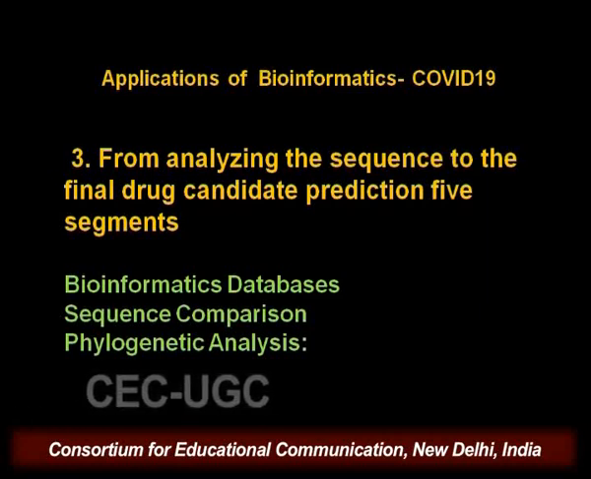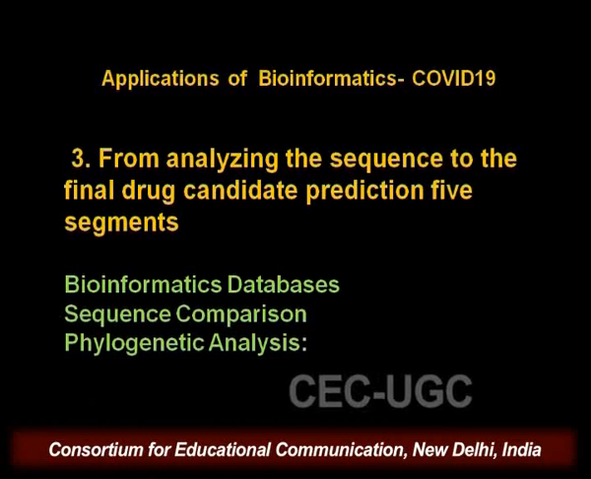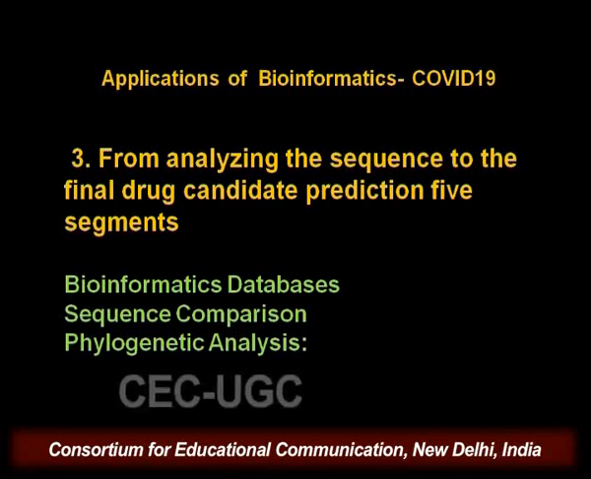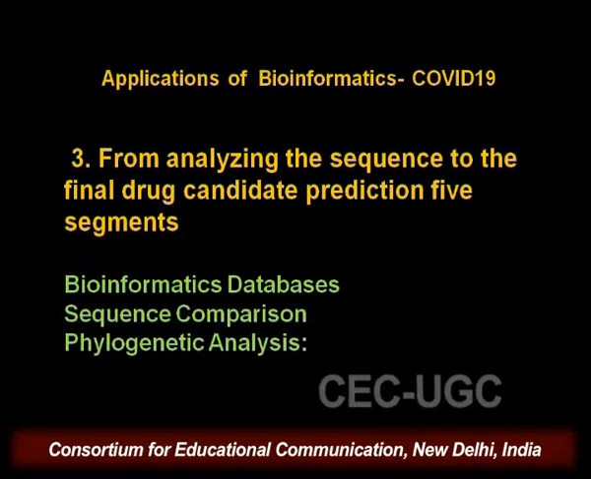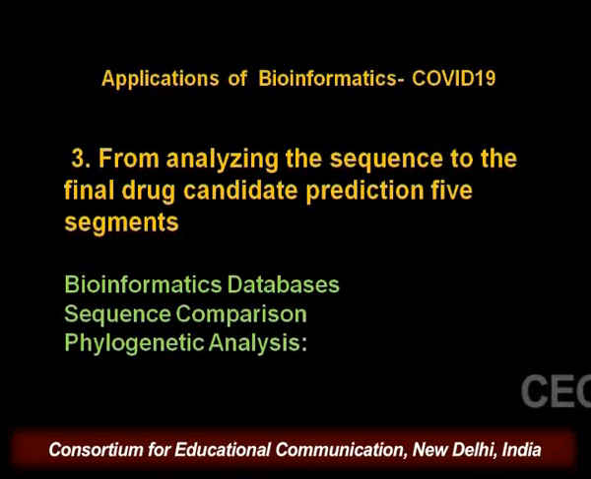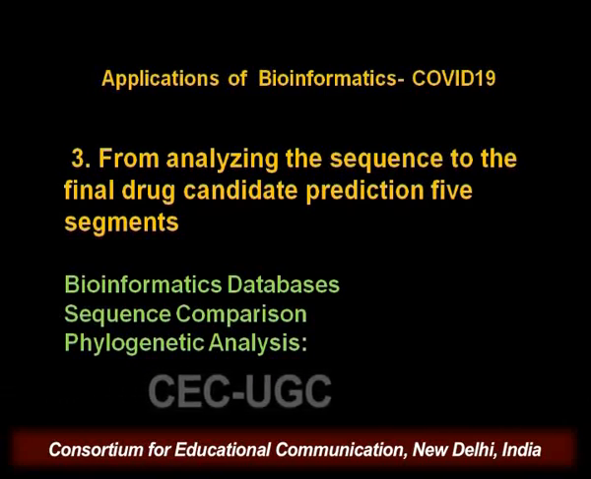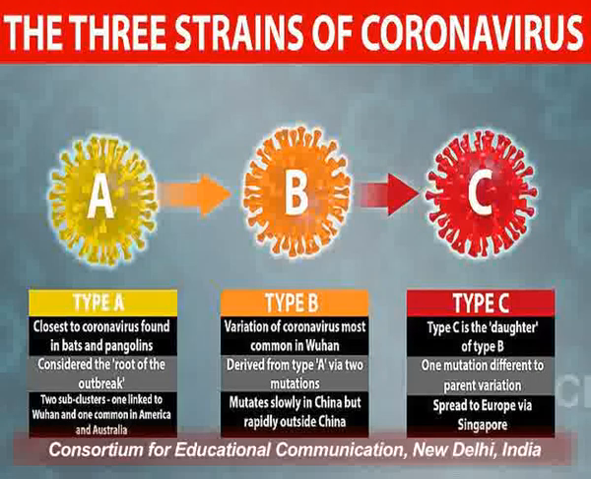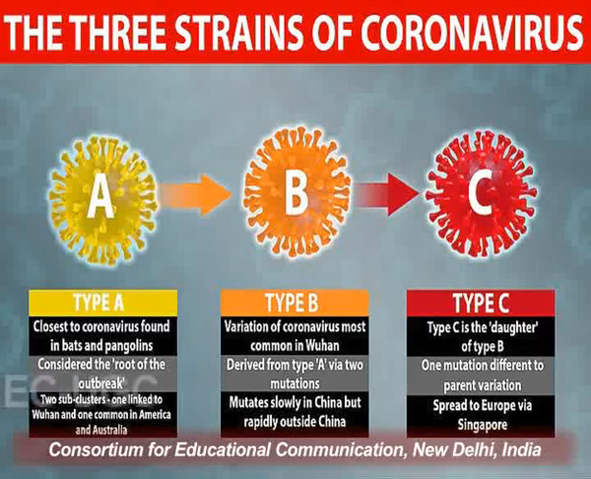analysis, or in this application of bioinformatics in dealing with COVID-19, was the phylogenetic analysis. What did we do in phylogenetic analysis? When the sequences were compared and a phylogenetic tree, like I told you earlier, was built, it was realized that there are at least 3 different strains: type A, type B and type C of the virus, which is circulating across the world.